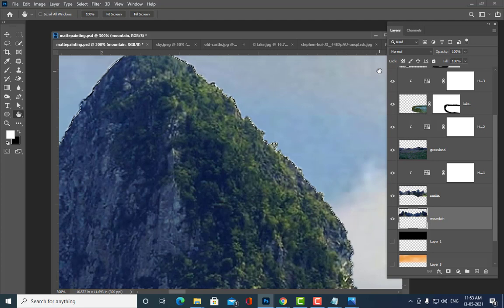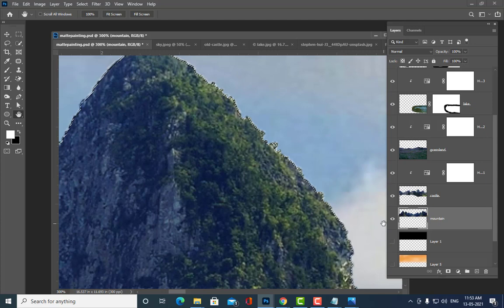Now, if you see that white color lining, all you have to do is invert the selection. If you invert the selection, the opposite area will be selected, which means the fringe areas will be selected. How do you invert the selection?